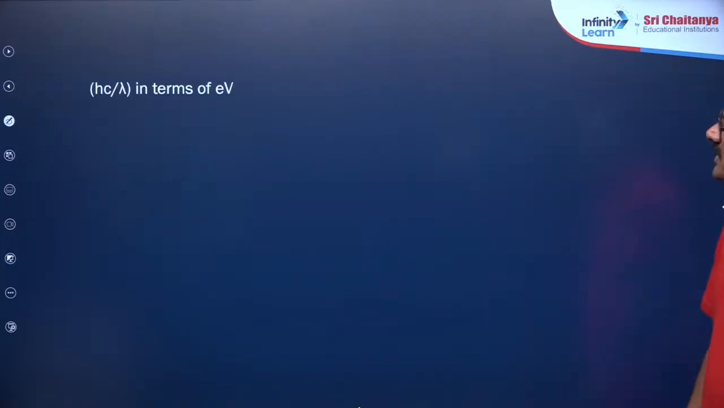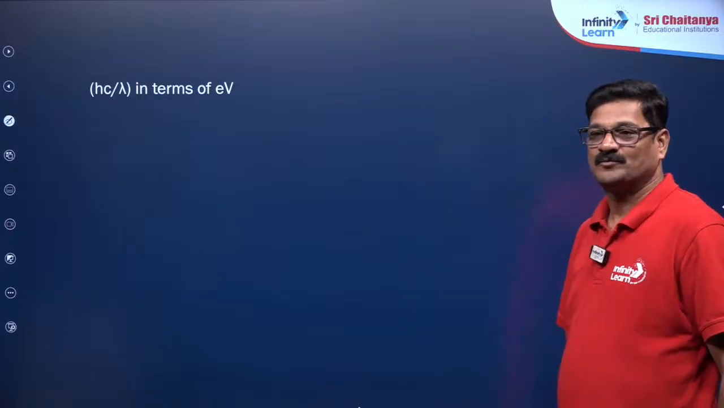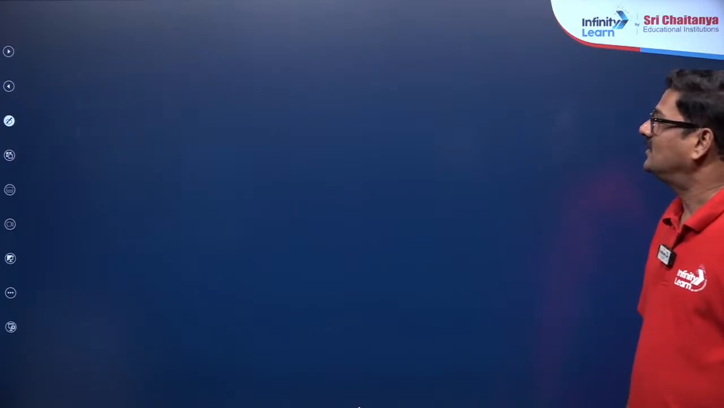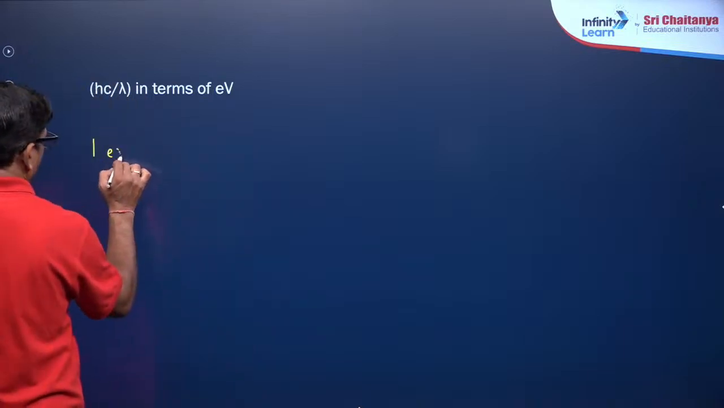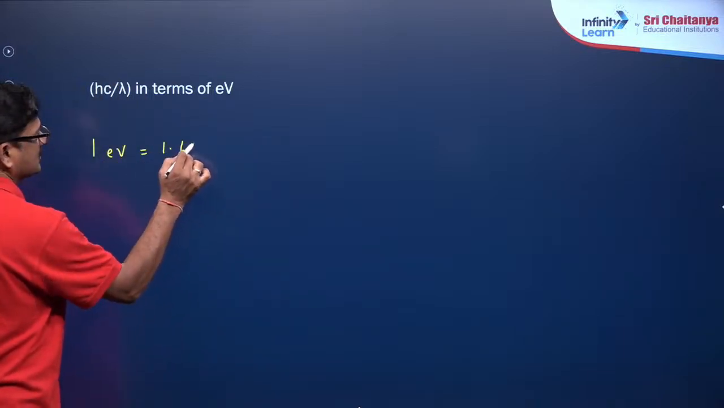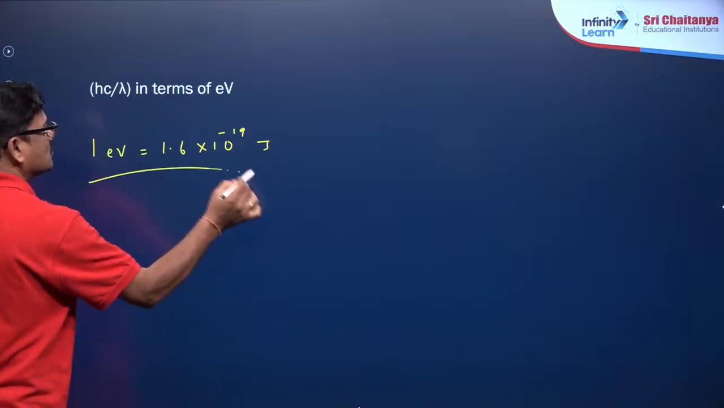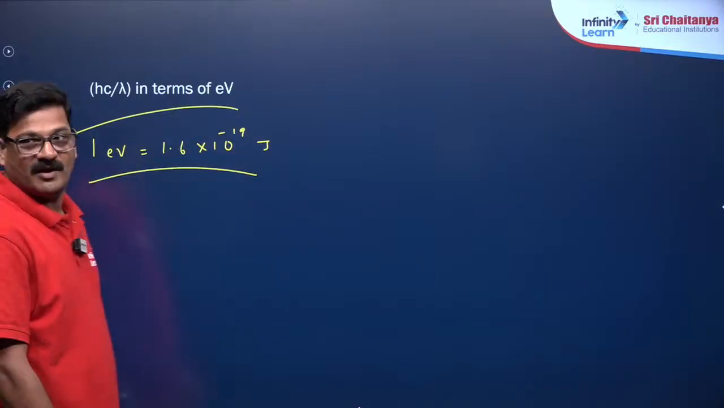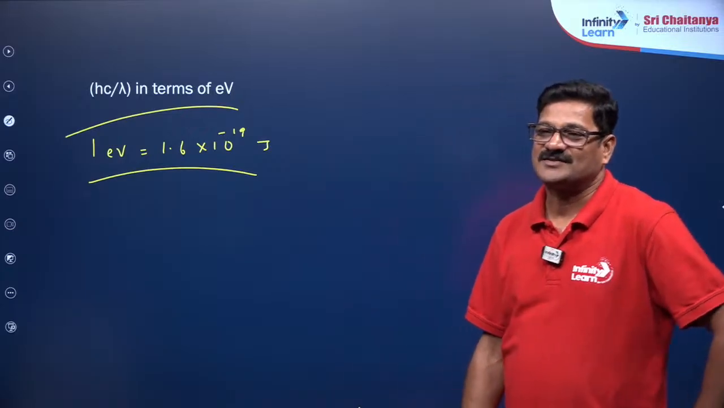Okay, now moving ahead, hc by lambda in terms of electron volt. Now you can see, 1 electron volt is equal to 1.6 into 10 to the power of minus 19 joules. It is a super important conversion while you are solving modern physics. Varsha, you're back here. That's good.